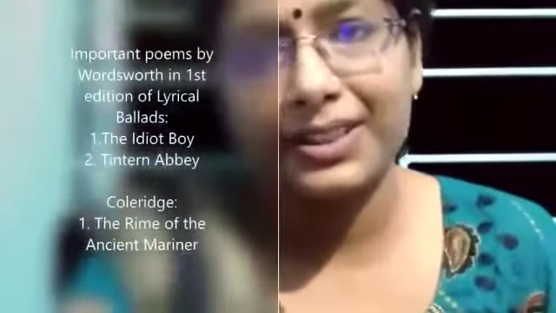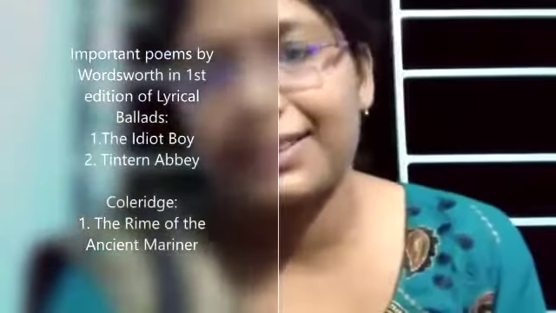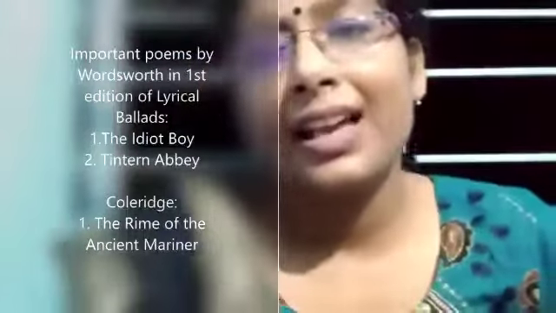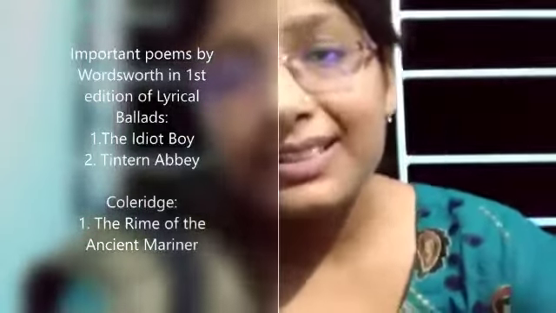There was also a second edition of Lyrical Ballads in the year 1800, and there Coleridge increased the number of his contributions, and Wordsworth added another preface and also another annexure to it. Several things happened which you should study in detail. Now why is this date, 1798, considered to be the beginning of Romanticism?